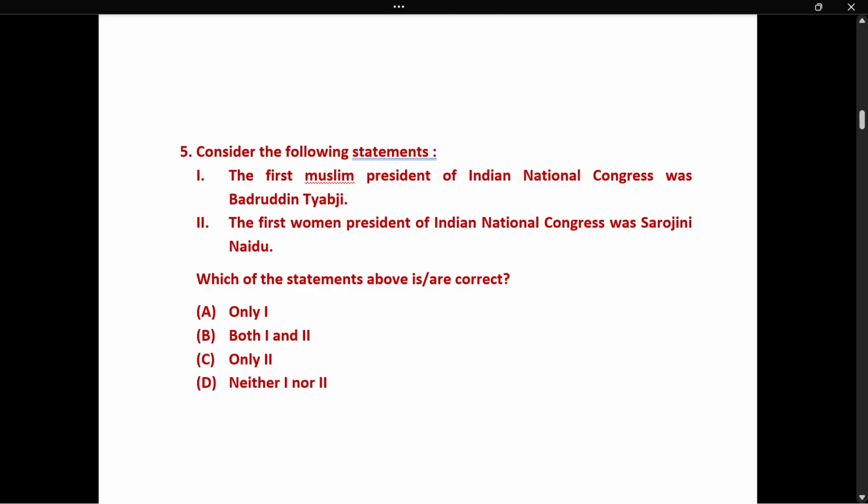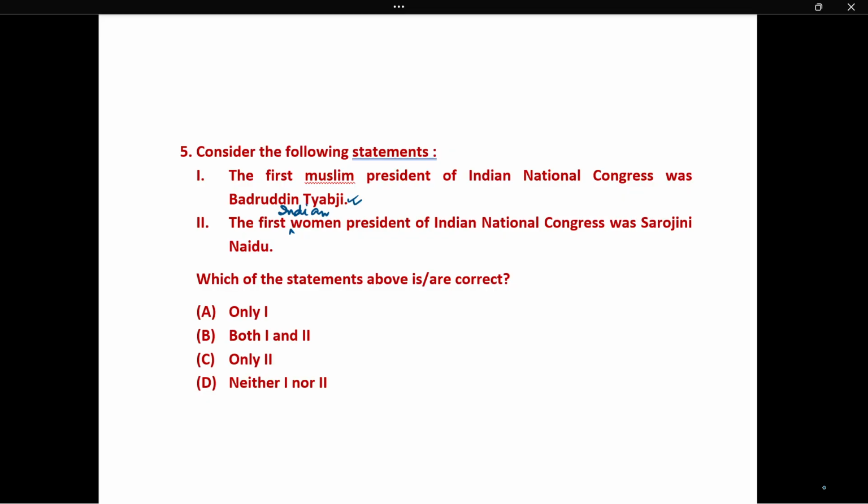Next, let us move forward to question number 5. Very good question. Consider the following statements. Statement 1: The first Muslim president of the Indian National Congress was Badruddin Tyabji. Yes, absolutely correct. Statement 2: The first woman president of the Indian National Congress was Sarojini Naidu. If they had mentioned the first Indian woman, then it would have been the correct answer.